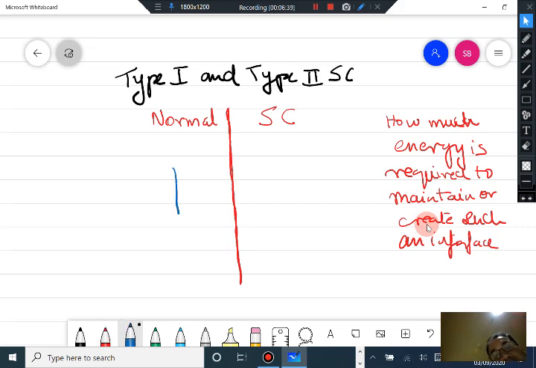Now, if you apply a magnetic field, then this magnetic field is going to be present uniformly in the normal region, but in the superconducting region, the magnetic field will decay out over a distance lambda, where lambda is the superconducting penetration depth.